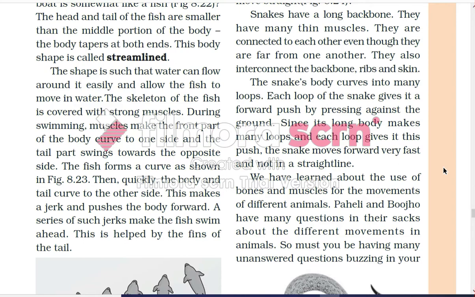into many loops. Each loop of the snake gives it a forward push by pressing against the ground. Since its long body makes many loops and each loop gives it this push, the snake moves forward very fast and not in a straight line.